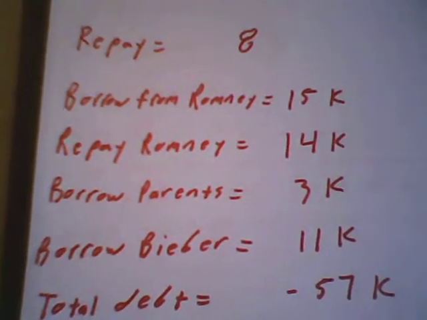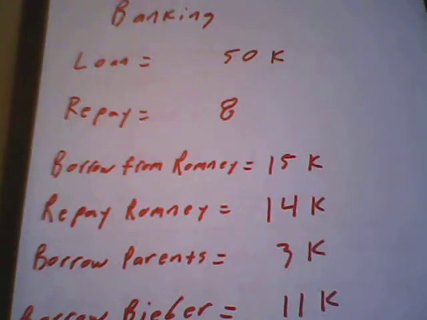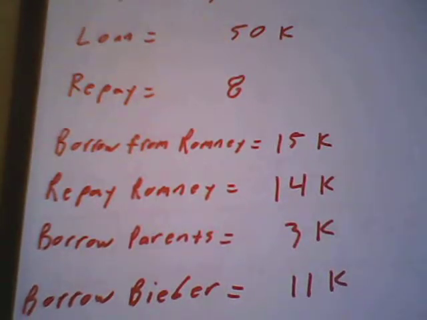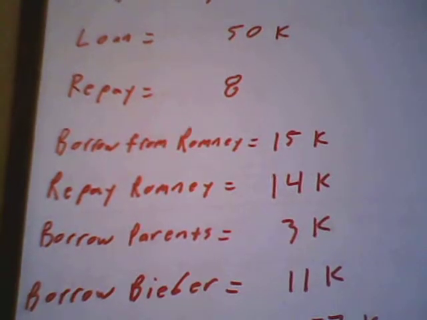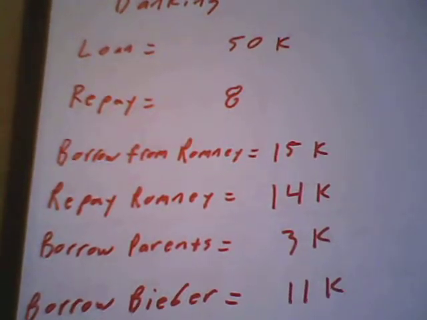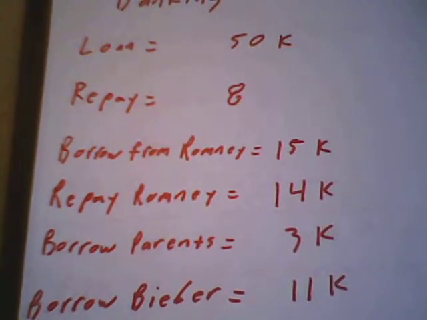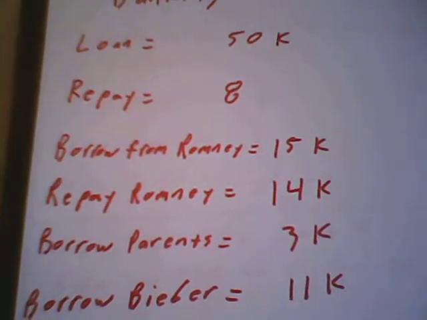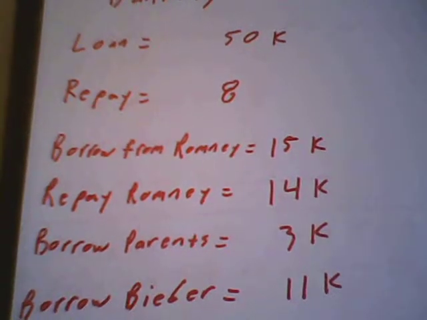So let's recap what we've done so far. We took out an original loan for $50,000. We repaid $8,000 of it. And then we borrowed another $15,000 and we repaid $14,000 of it. So, negative $50,000 plus $8,000 is just negative $42,000. Then we borrow another $15,000, which puts us at negative what?